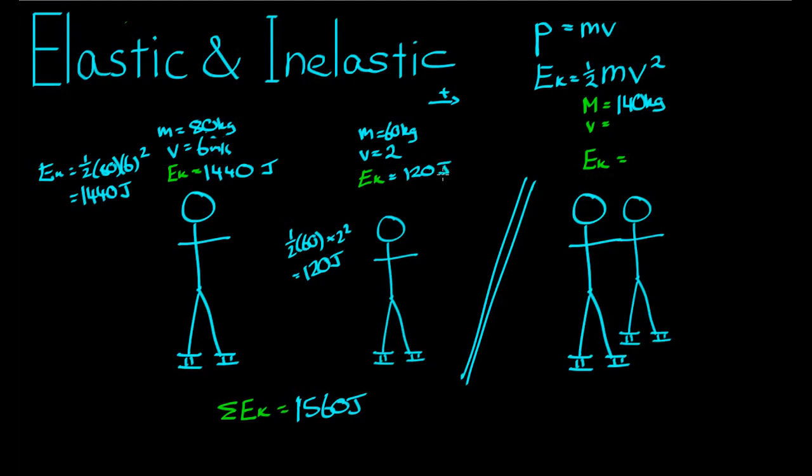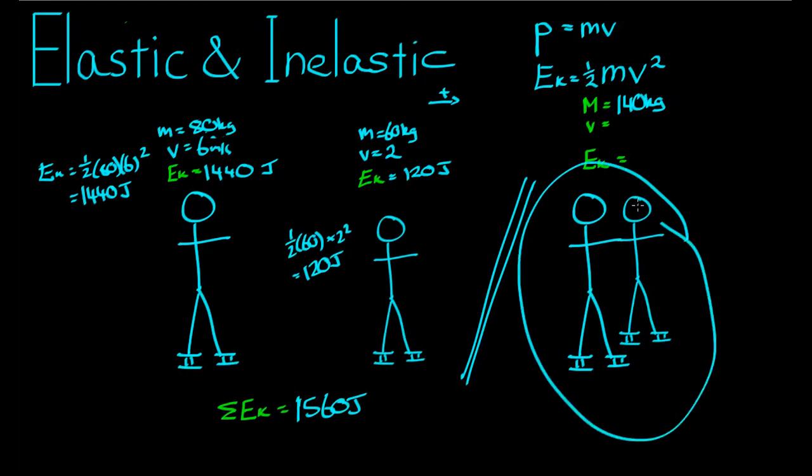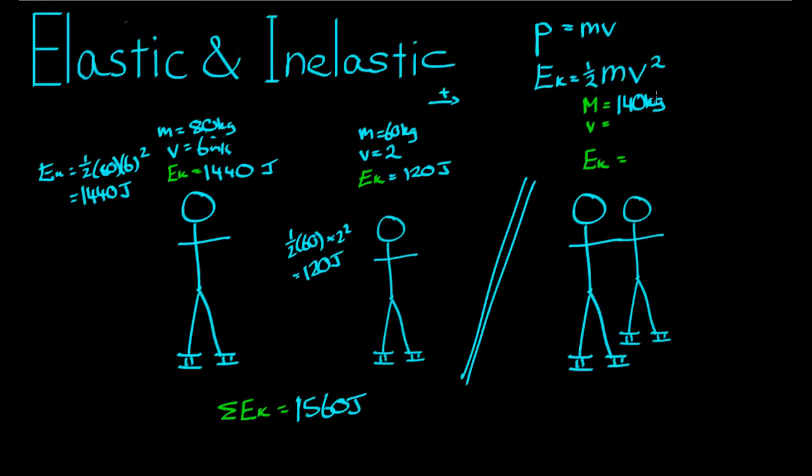If we're talking about whether this collision is elastic or inelastic, we have to know whether the kinetic energy over here is the same as the kinetic energy over here, which will be given by this value here. To figure out the kinetic energy at this instant, we have to know the mass, that's 140, and the velocity. But we don't know how quickly they're moving off over here.